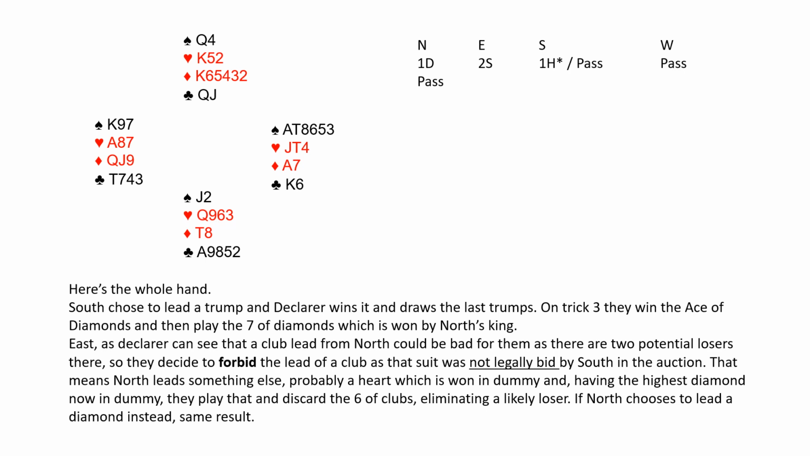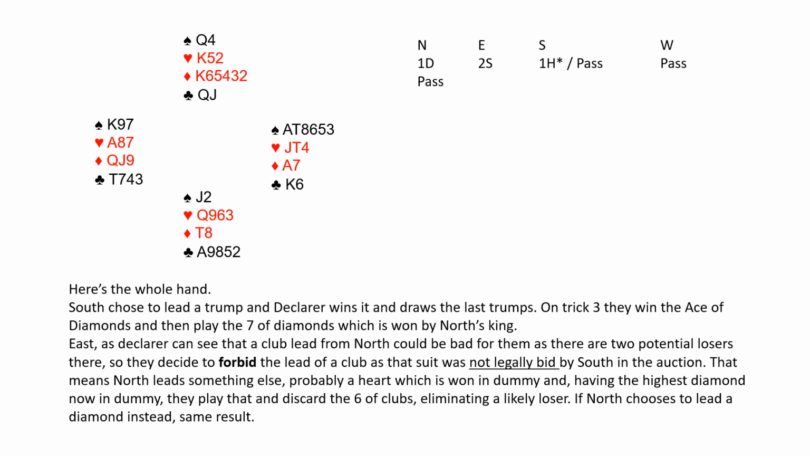Here's the whole hand. South chose to lead a trump, and declarer wins it and draws the last trumps. On trick 3, they win the ace of diamonds and then play the 7 of diamonds, which is won by North's king. East, as declarer, can see that a club lead from North could be bad for them, as there are 2 potential losers there. So they decide to forbid the lead of a club, as that suit was not legally bid by South in the auction.